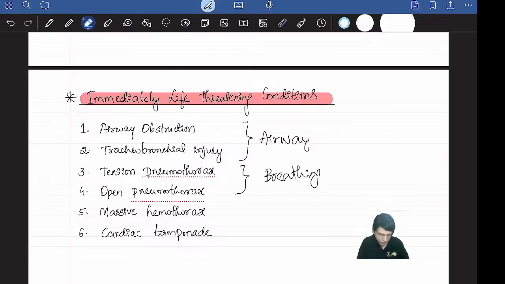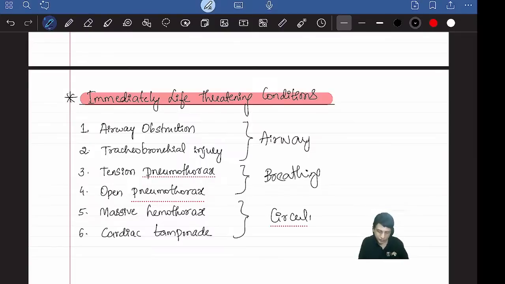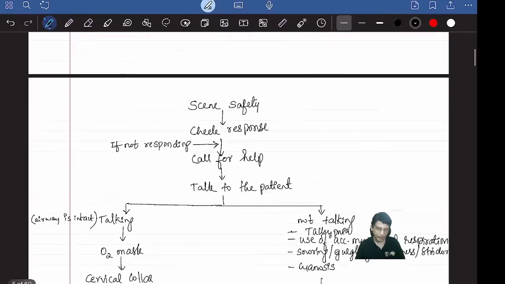Okay, don't worry. For now, remember there are two conditions in airway which can be immediately life-threatening, two conditions in breathing like pneumothorax, and two conditions in circulation which can be immediately life-threatening. It's easy to remember if you remember like this. In many questions, they will not directly tell you there is a massive hemothorax. They'll give the signs and symptoms of massive hemothorax. Then they'll try to elicit from you what is the immediate line of management. Okay, now we'll go.